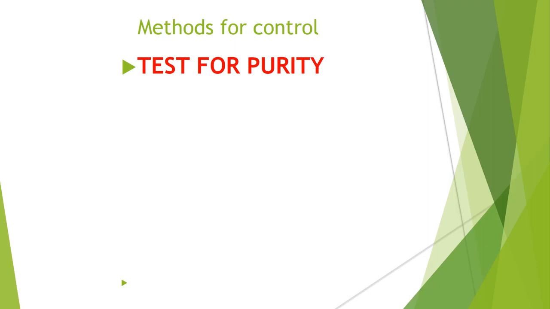Different official tests are available in the Indian Pharmacopoeia. We can check all those tests. Like number 1, clarity of the solution. We have to check the clarity of the solution of pharmaceutical products. Here we fill the solution in a transparent container, and we check whether the solution is purely clear or not.